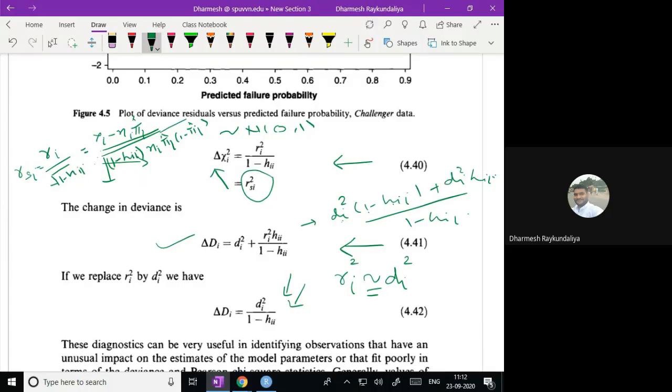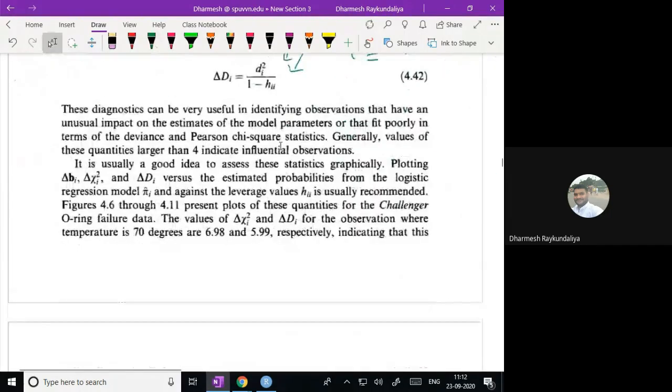So in short, we have to calculate three things: the difference in beta, the difference in chi-square, and the difference in deviance. What is the formula of difference in beta? What is the formula of difference in chi-square? And what is the formula of difference in di?